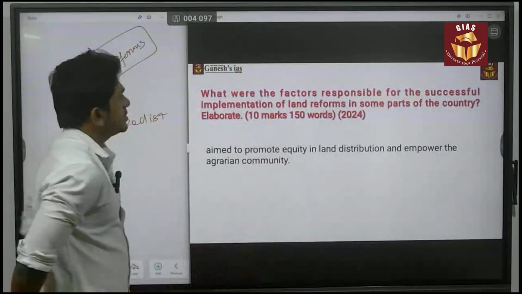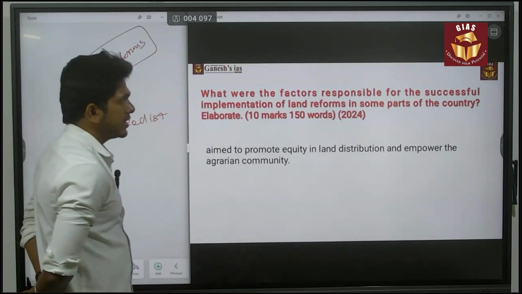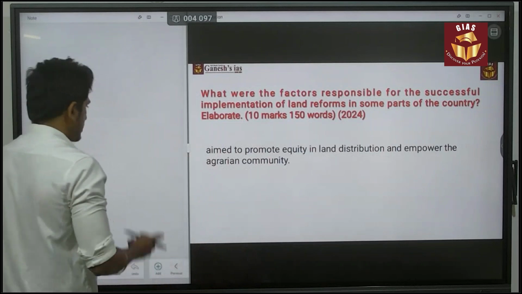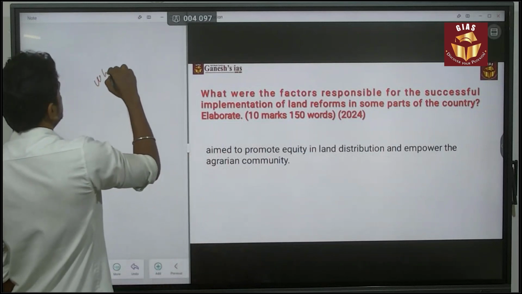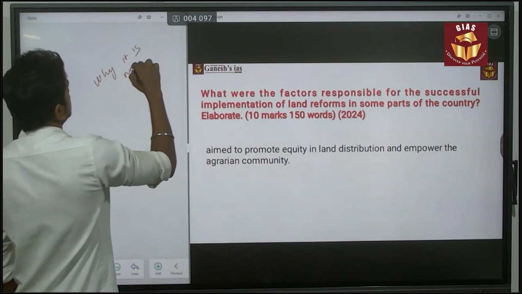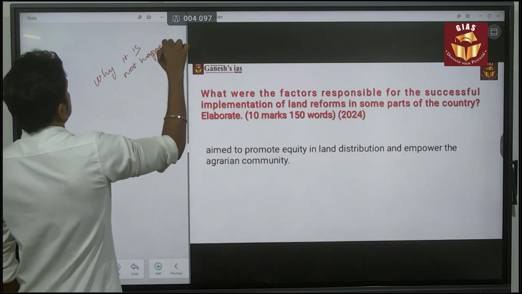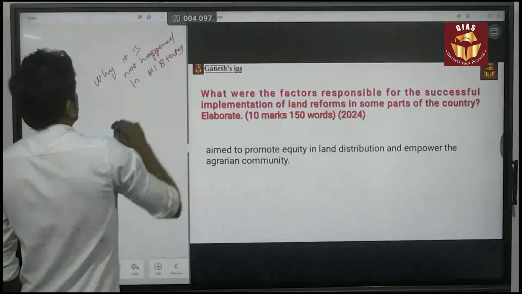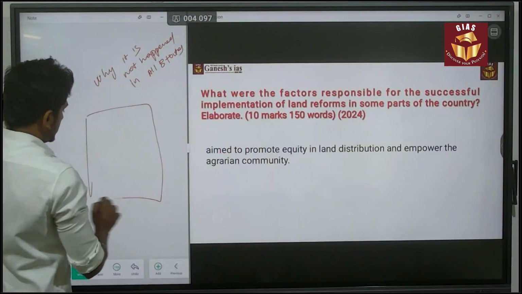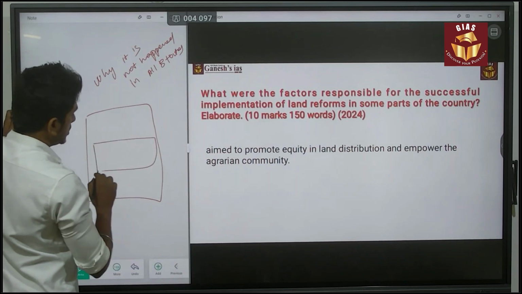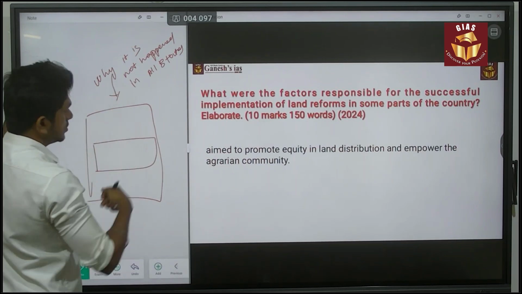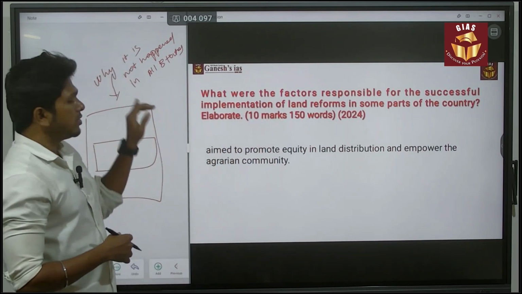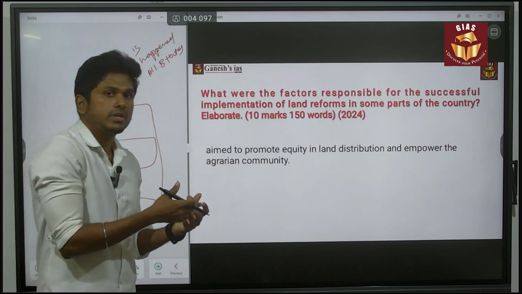So the answer is the factors responsible for the successful implementation of land reform in some parts. But here you have to add certain other things. Why did it not happen in all states? In the second page of your answer, you have to allot this much space for that. The question asks you to elaborate, so even though it is not asking, you have to say why it did not happen in the other states.